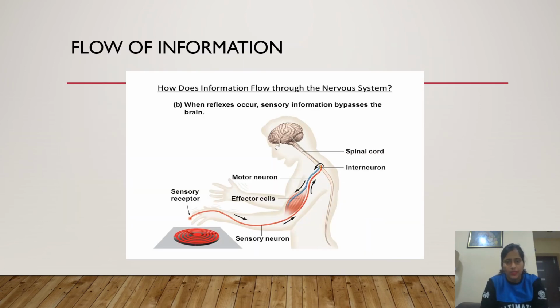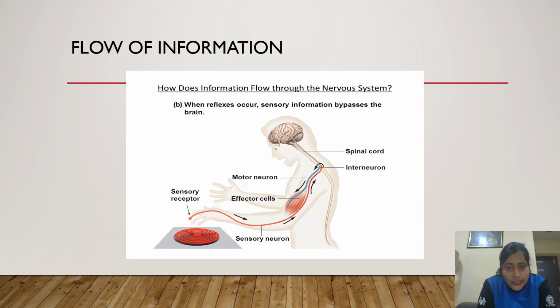See in this figure, the sensory receptor comes into play. Let's see how. Suppose our hand touches a burning coil, a mosquito coil. In our hand we have a sensory receptor. It receives the stimulus. Then the stimulus first excites the dendrites.